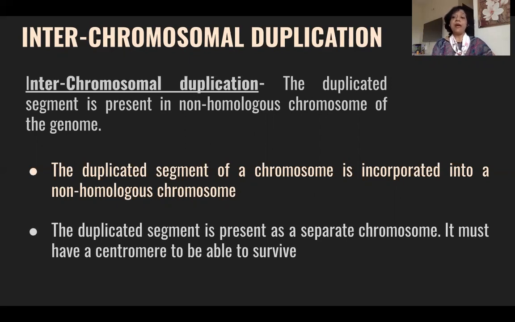Okay, we have a microchromosome, development of a microchromosome. And why does that microchromosome survive? Because it has the centromere. And students, you know, if the centromere is present, then in that case, that chromosome is going to survive. And these two types which you will be studying come under interchromosomal duplication. So let us go to the next part.